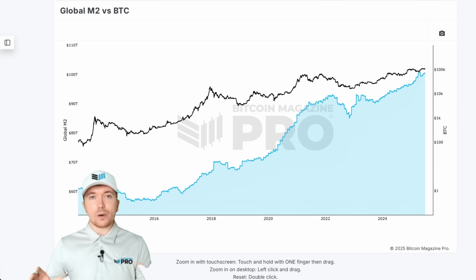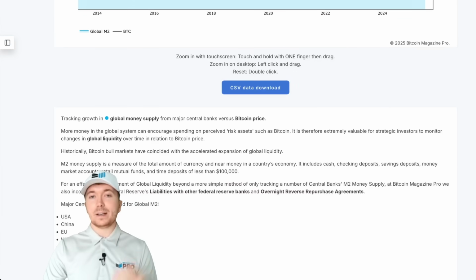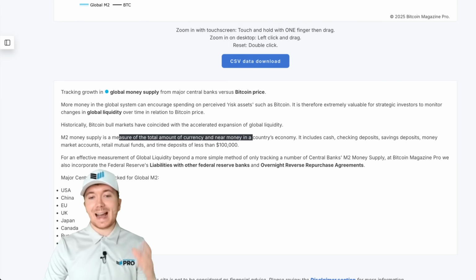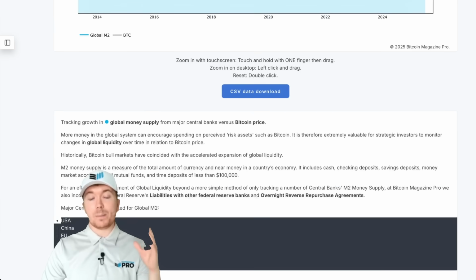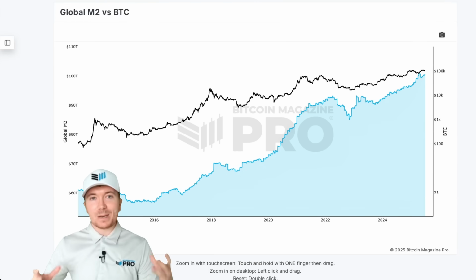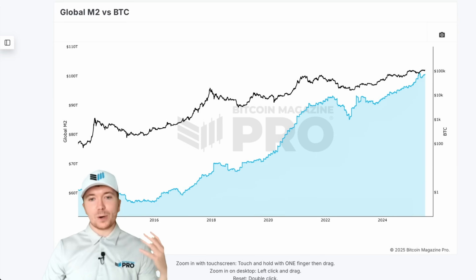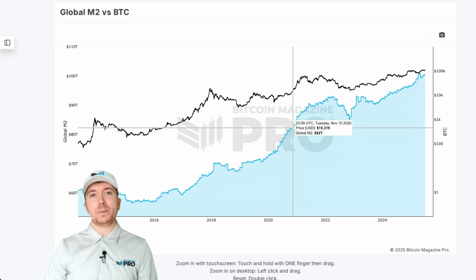What we can see is the correlation between the global M2 money supply, and if I just scroll down here, it'll give you a little bit of indication of what this is actually tracking. It is the total amount of currency and near money within a country's economy. And we can see we're tracking all of the world's major economies within this metric. What we can see when this is expanding, when we're seeing the money printers going, when we're seeing huge fiscal stimulus and more liquidity entering major economies, this usually coincides with Bitcoin having very strong periods of bullish price action.